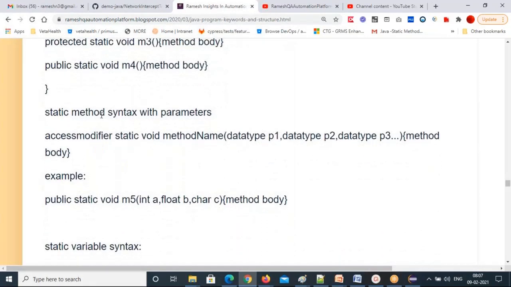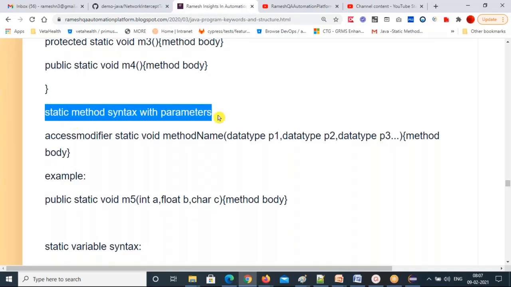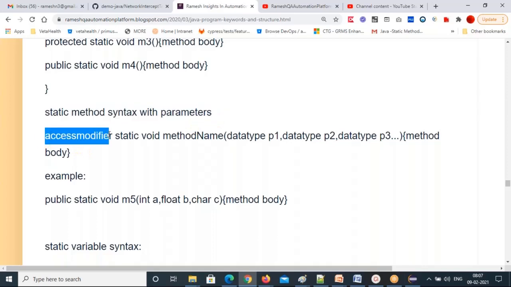Okay, I want to give some parameters. Then what is the syntax? This is the second syntax, static method syntax with parameters. Access modifier, static, void, method name, parenthesis, data type parameter 1, comma, data type parameter 2, comma, data type parameter 3. How many parameters you want, you can give.